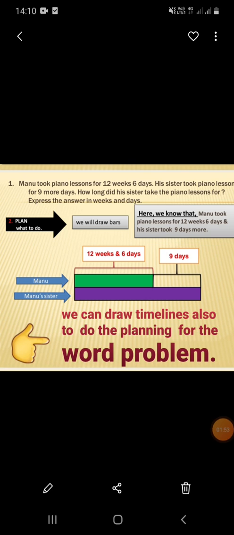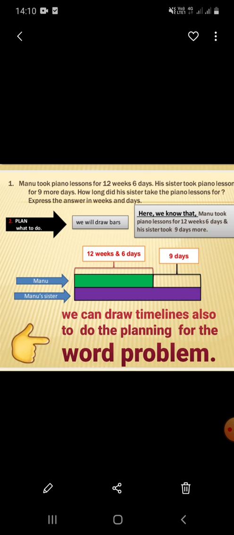Children, generally we draw timelines to do the planning for the word sums of time, but here I have drawn the bar models. You can also draw the bar models, no problem. Manu's bar model is in green and Manu's sister's bar model is in purple. You can compare two bar models.